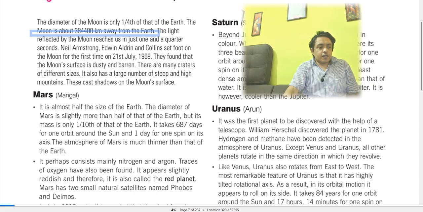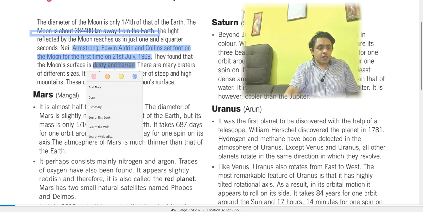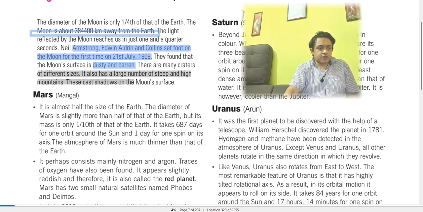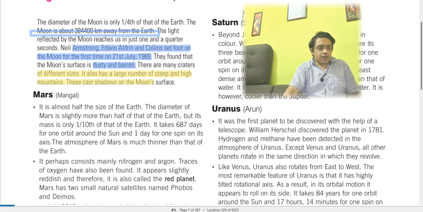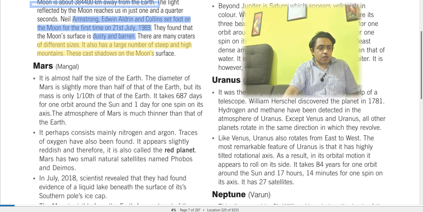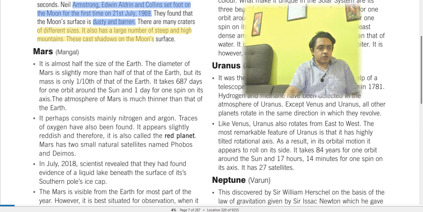Neil Armstrong, Edwin Aldrin, and Collins first went to the moon on 21st July 1916. They found the moon's surface dusty and barren. There are many craters of different sizes, and also a large number of steep and high mountains. These cast shadows on the moon's surface. And Mangal is called Mars. It is almost half the size of the Earth.